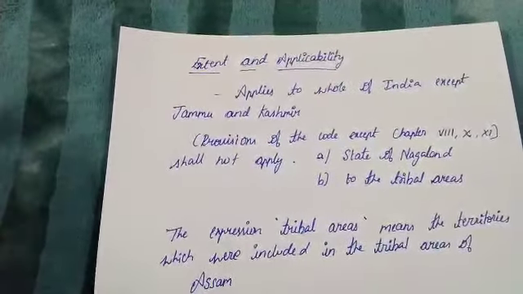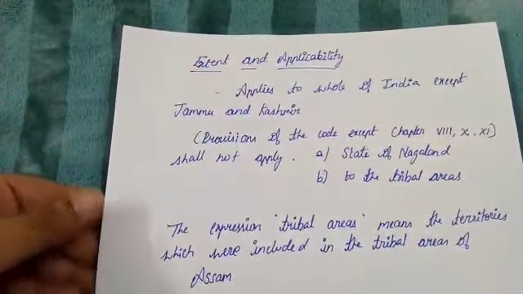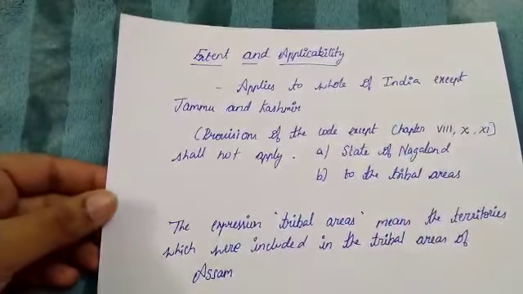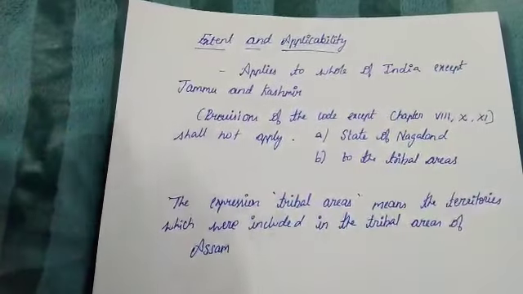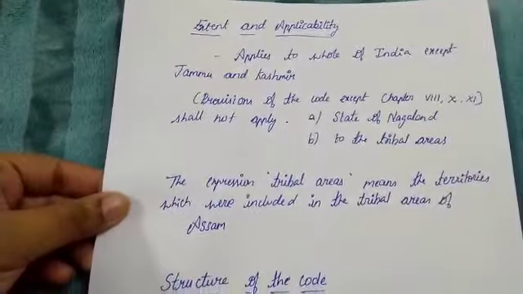Extent and applicability of the Criminal Procedure Code. It applies to the whole of India except Jammu and Kashmir. Provisions of the code except chapters 8, 10 and 11 shall not apply to the state of Nagaland and to the tribal areas. The expression tribal areas means the territories which are included in the tribal areas of Assam.